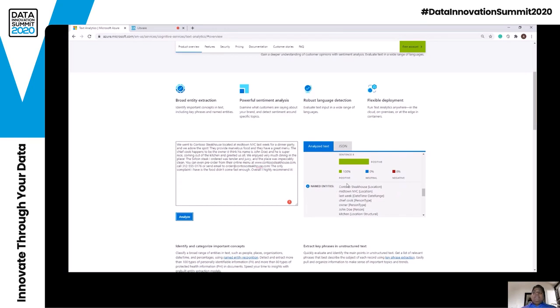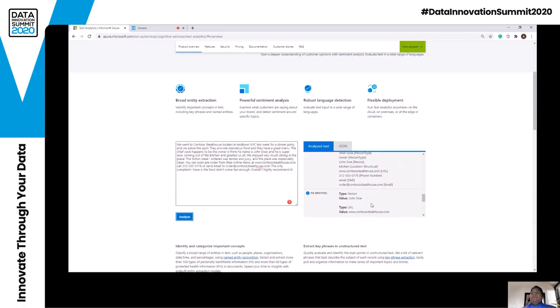A named entity is something that is associated with an attribute. So Contessa Steakhouse, that's a location. New York Midtown, that's a location. Last week, that's a date and time. Chief cook, that's a person. Owner, that's a person. John Doe, that's a person. Kitchen, that's a location. This is a phone number, 312-555-0176. And this is an email ID.